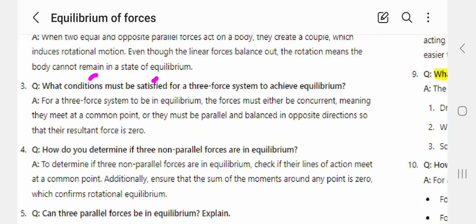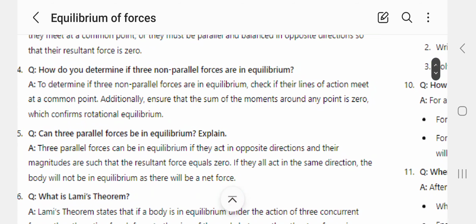So what conditions must be satisfied for a three-force system to achieve equilibrium? For a three-force system to be in equilibrium, the three forces must be concurrent, meaning they meet at a common point, or they must be parallel and balanced in opposite directions so that their resultant force is 0.